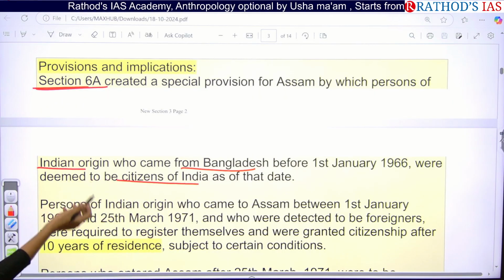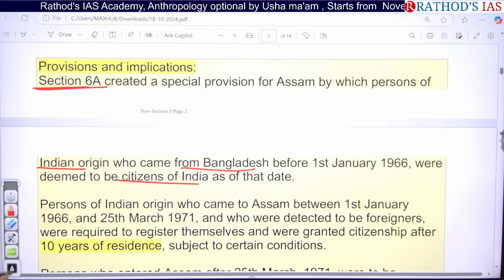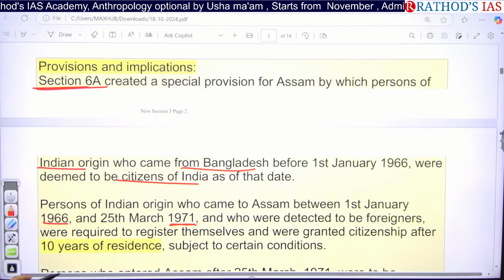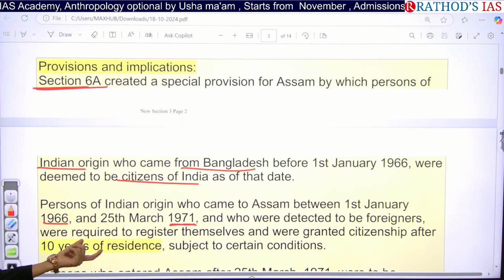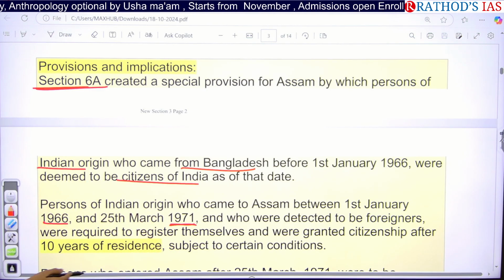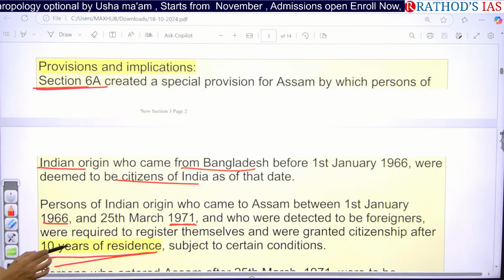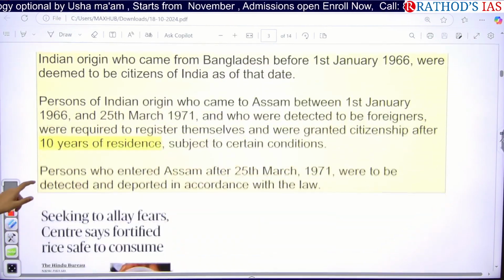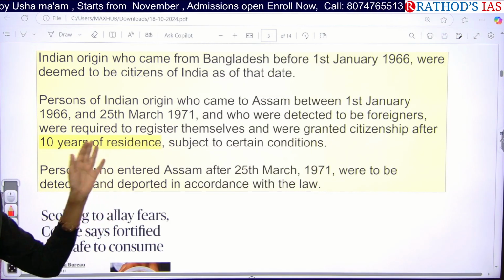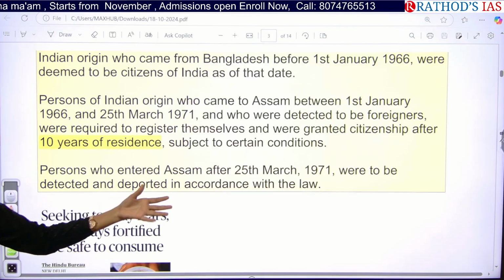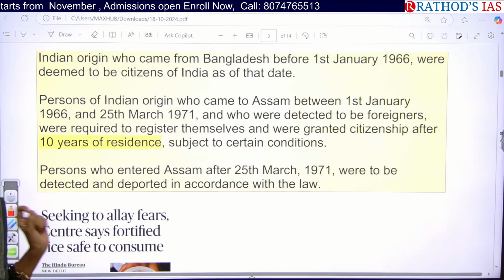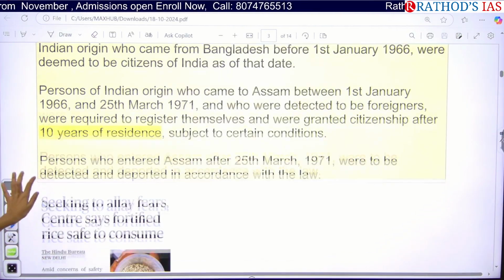But persons who entered Assam between 1966 and 1971 were detected as foreigners. Even so, if they register for citizenship, they can get it, but the condition is 10 years of residence. After 1971, they will be detected and deported to their country according to the law. So they are always considered illegal migrants. These are some important things that you have to remember from this article.